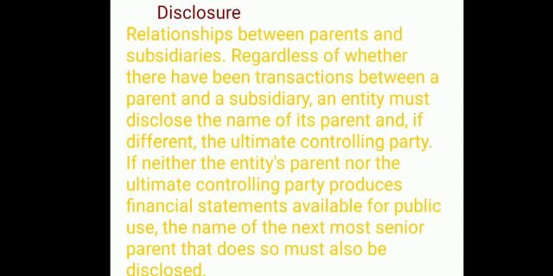If neither the entity's parent nor the ultimate controlling party produces financial statements available for public use, the name of the next most senior parent that does so must also be disclosed.